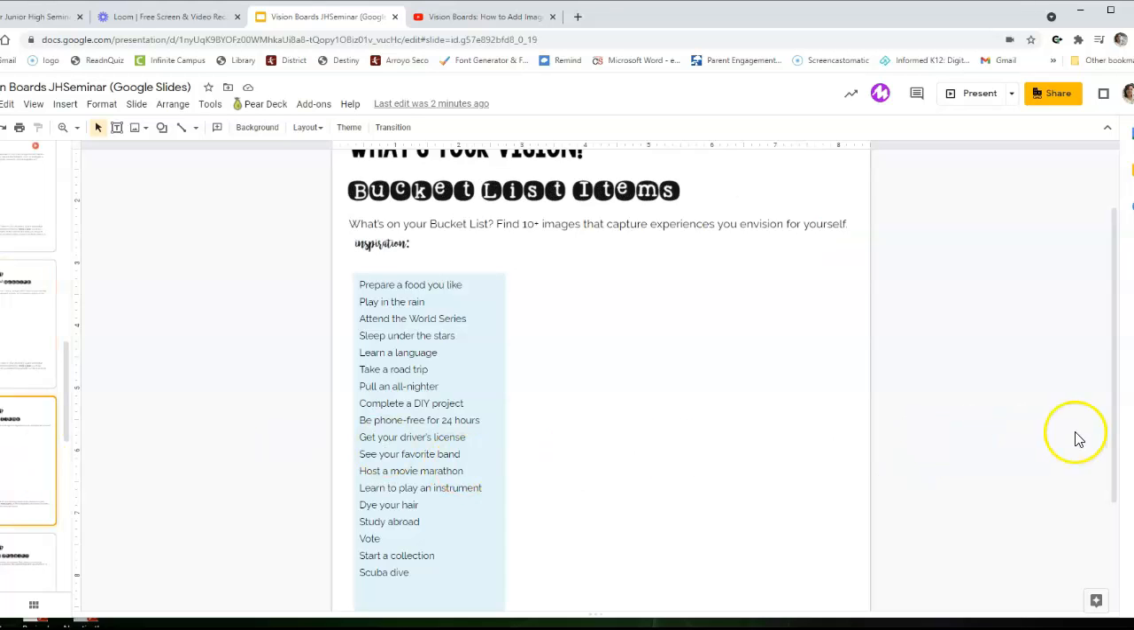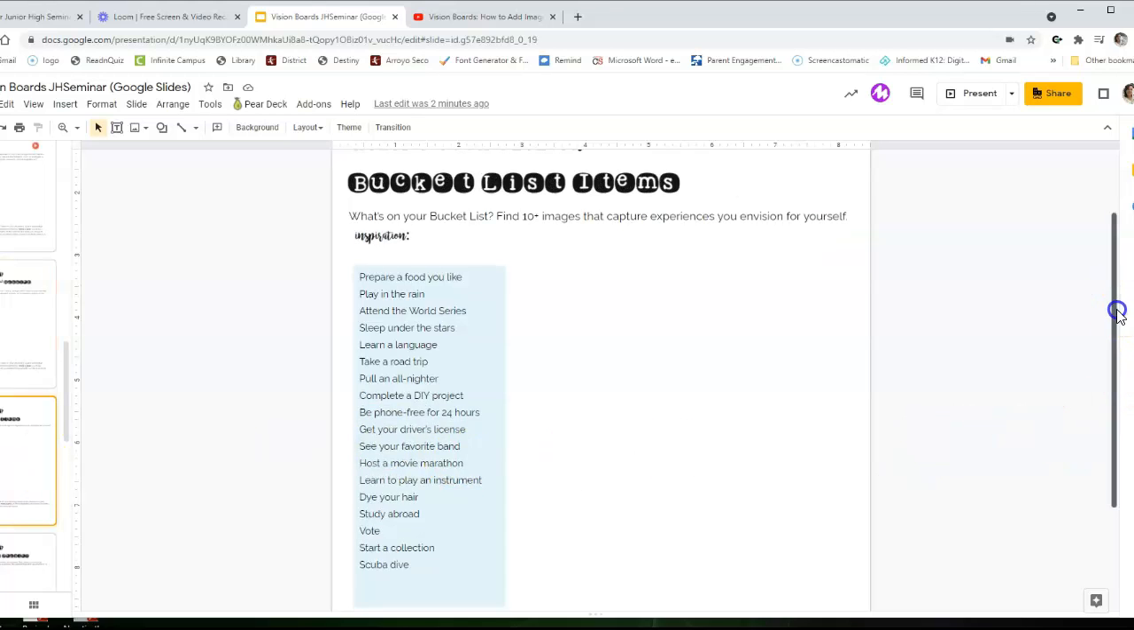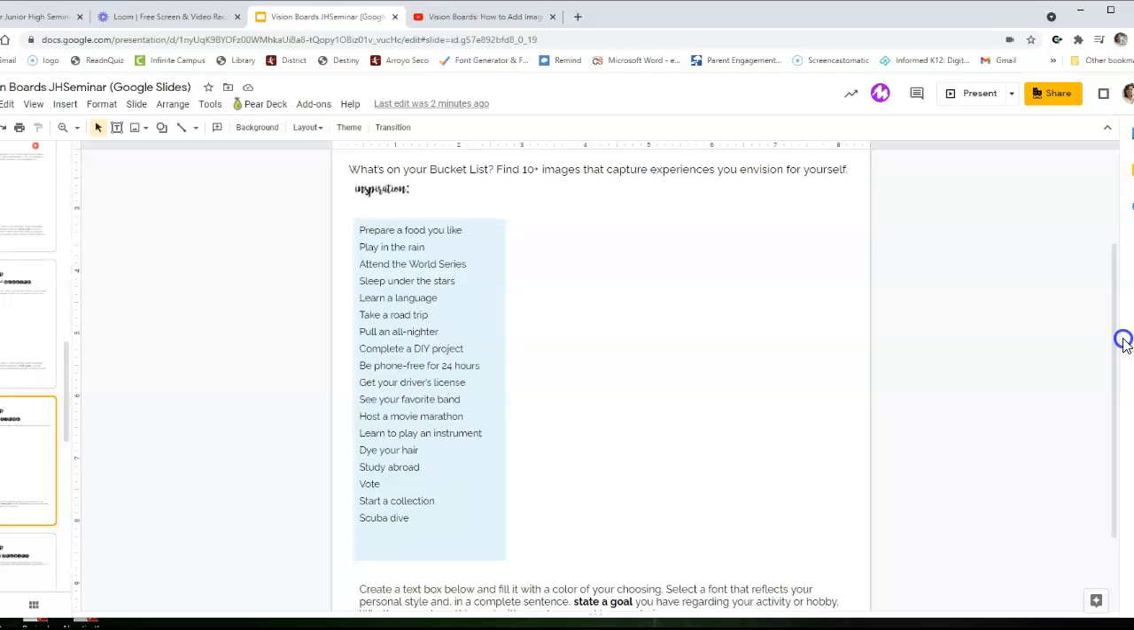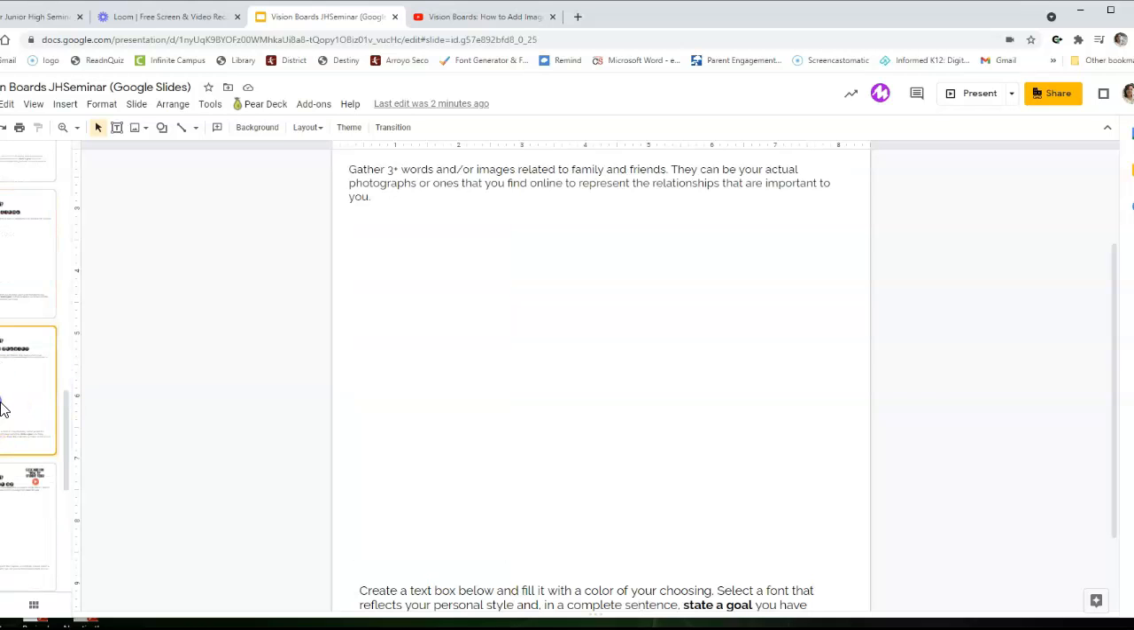Okay, this one right here is bucket list items. So these are things that you want to do in the future that maybe don't pertain to your education or who you are, but they're bucket list items, things that you want to do and make sure that you do when you get older. So here's some examples over here on the left, but I'd like you to find 10 plus images of things that are on your bucket list of things that you want to do or want to own.